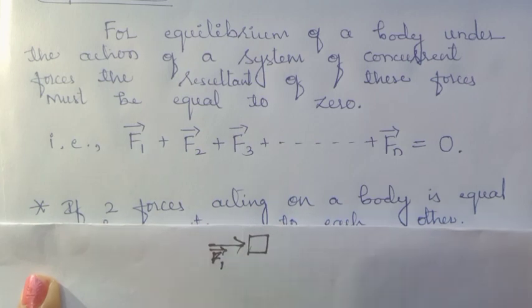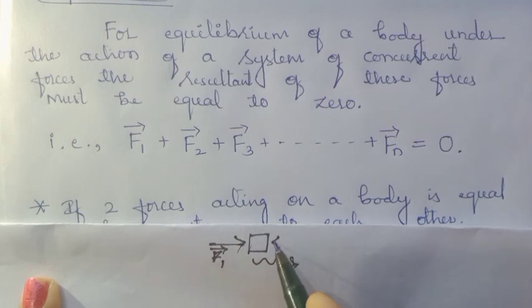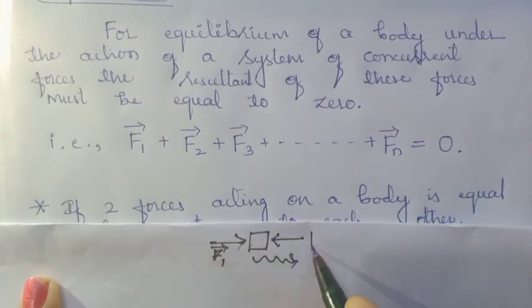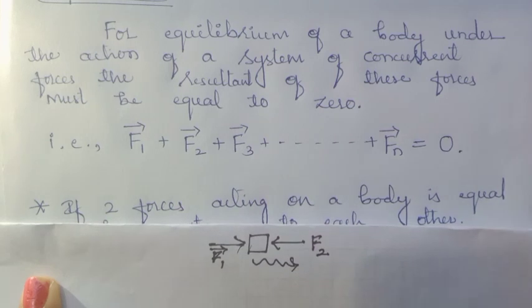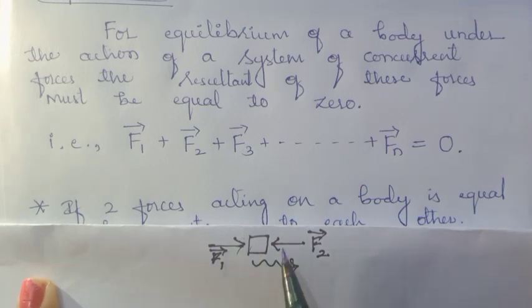Is it clear? And opposite to that, only if you apply the force F1, this body may move in this direction. But if you apply the same amount of force in the opposite direction, let me call it F2, vector F2, then this object may move in this direction, but this object cannot move in this direction. Why? Opposite to that, what is there? The force F1 is there,